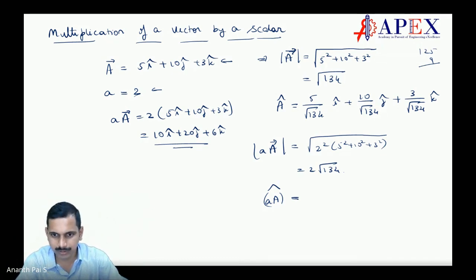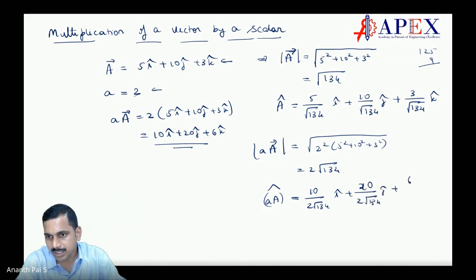Don't worry. So when you consider a into A, now it is proper. When you say a into A, what happens here? We get 10 divided by 2 root 134 i plus 20 divided by 2 root 134 j plus 6 divided by 2 root 134 k.